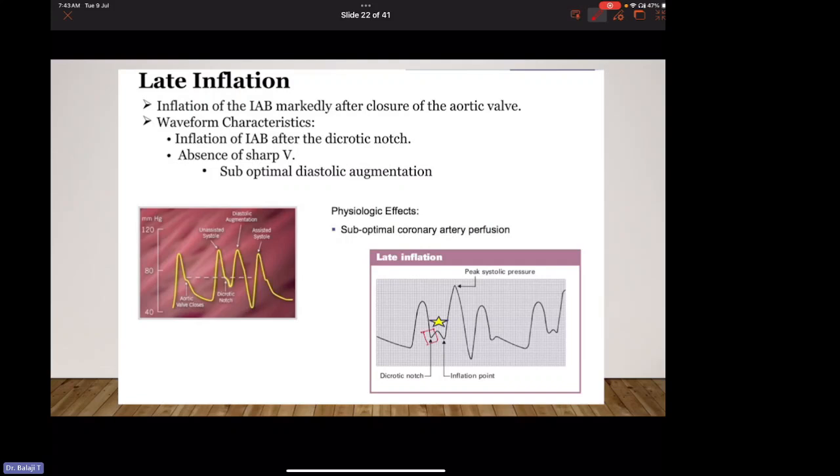Normally, the balloon should get inflated here. Because of late inflation, we get a W-shaped curve. The physiological effect of late inflation of the IABP is suboptimal diastolic augmentation and suboptimal coronary artery perfusion.